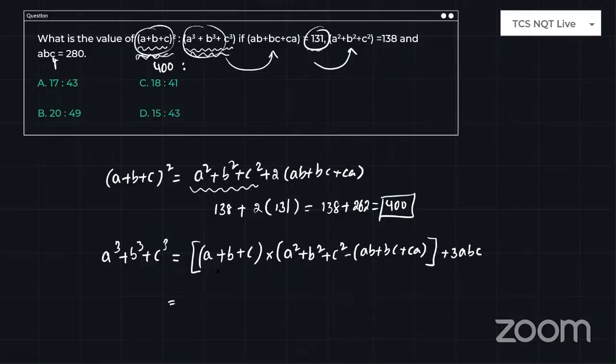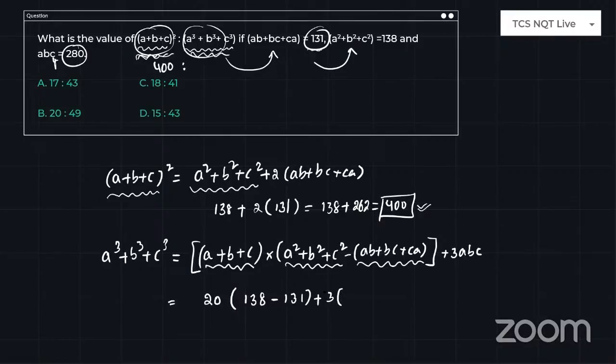So substitute the values. We don't know a plus b plus c, but we know (a plus b plus c) whole square, right? (a plus b plus c) whole square is 400. Then a plus b plus c is simply 20, into 138 minus (ab plus bc plus ca) 131, plus 3 into abc, given 280. See, all the values are given by the examiner only. All you need to do is simply how to take the corresponding content, right?